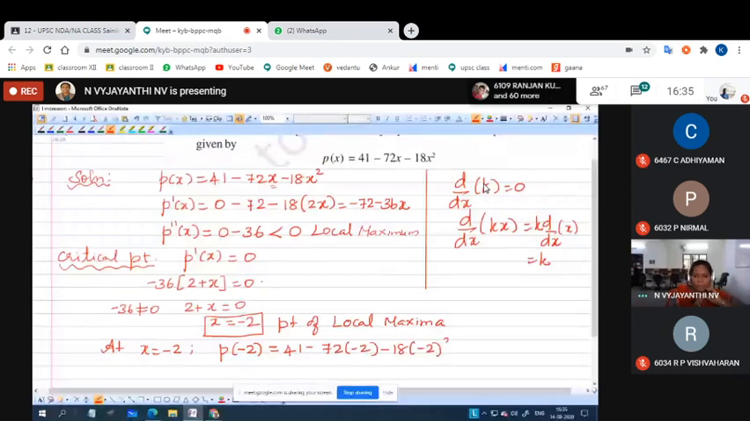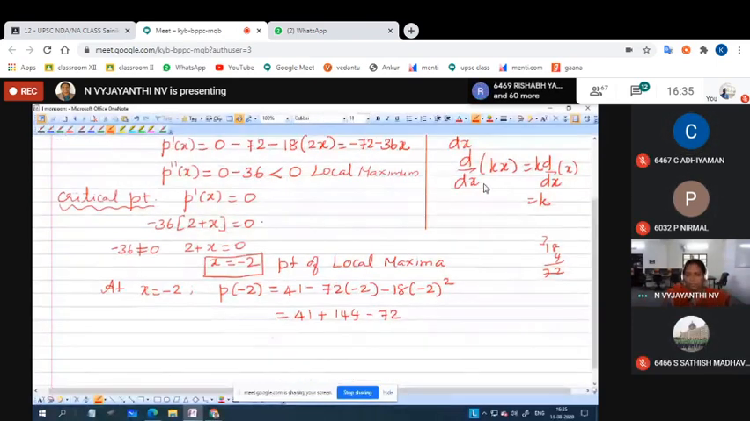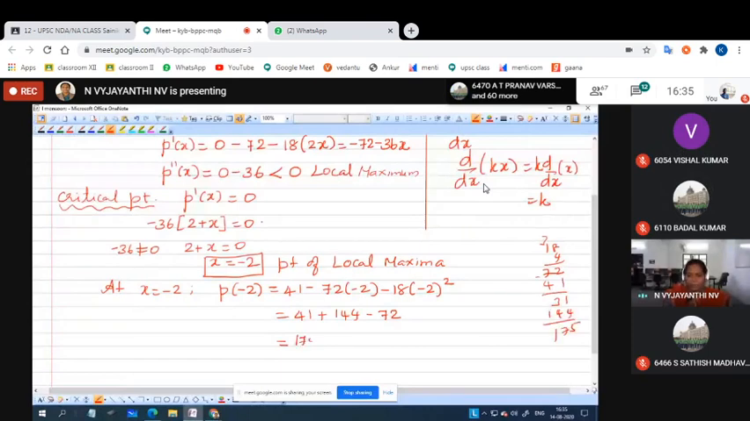Simplify and tell me. 41 plus 144. 18 fours are 72. Minus 72 or plus 72? Minus 72. So what will you get if you simplify this? Minus 72, 41 is 131, 175, isn't it? So P of minus 2 is 175. What is the question?